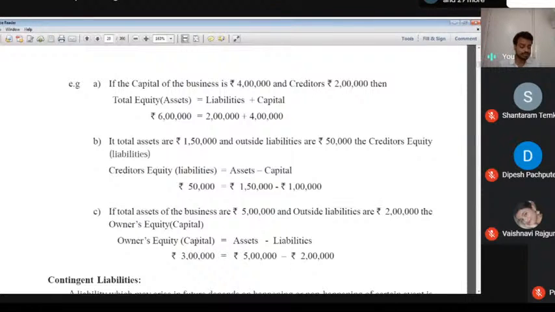Goodwill means intangible asset. Goodwill means reputation of a business. Then we think about profit. Profit means selling price is more than cost price. Then loss. Loss means cost price is more than selling price. That's what we call loss.